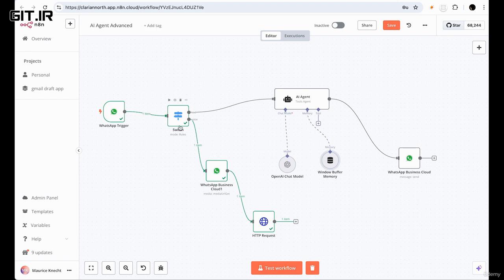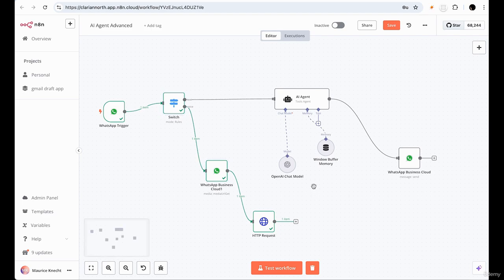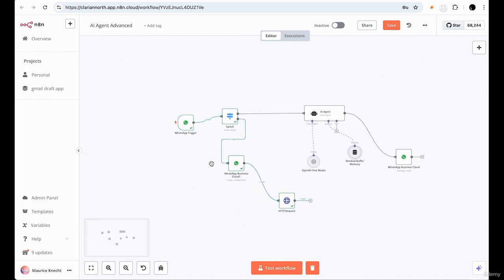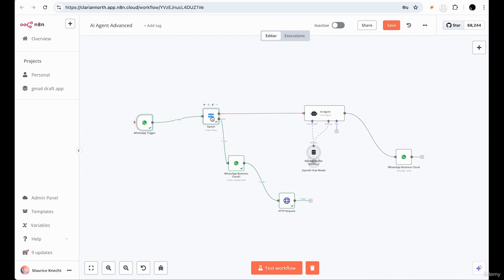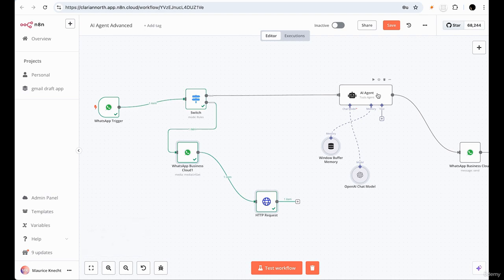You've been very patient. I'm going to move this over a little bit and make sure that these are non-congruent. I'm going to add a little more space, because what we want to do at this point is connect this HTTP back into our AI agent so that it can process the audio.